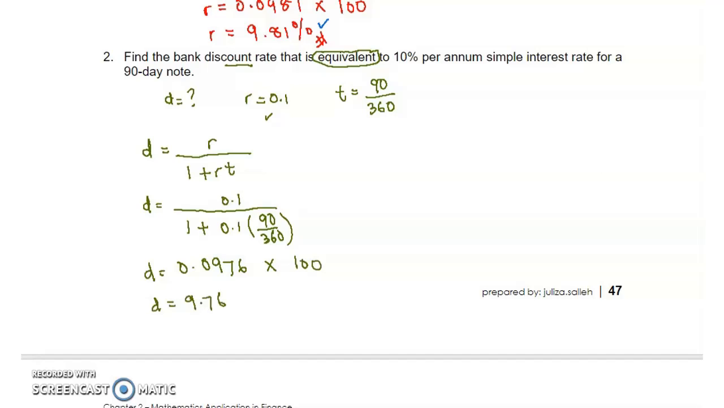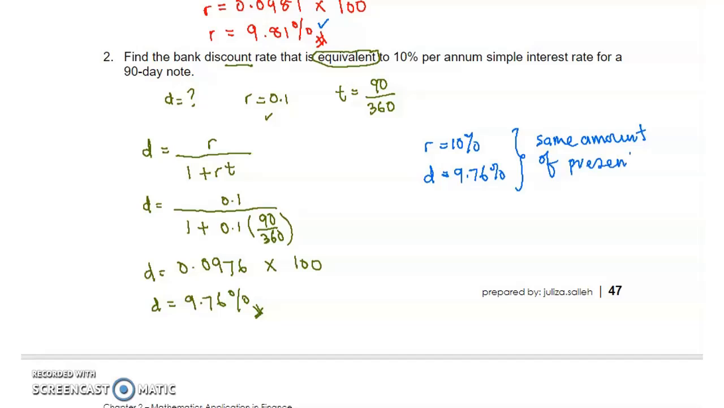Again, normally rate we express in percentage, multiply it by 100. So 9.76%. Okay. So now we have a simple interest rate of 10% and a discount rate of 9.76%. These two different rates will give the same amount of present value. So that is what is meant by bank discount rate equivalent to simple interest rate. Two different rates give us the same amount of present value.